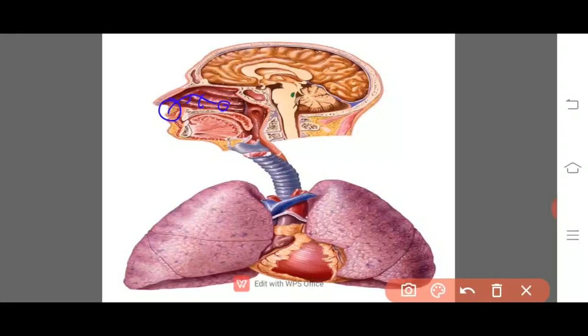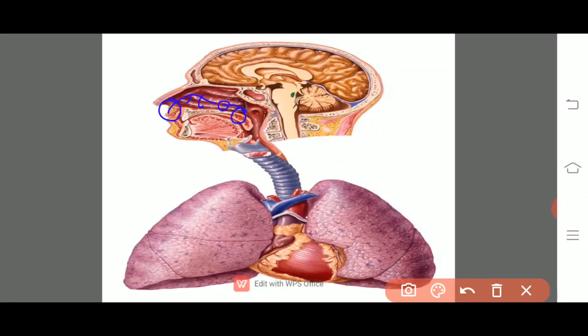Then followed by the internal nostrils, they open into the nasopharynx. This nasopharyngeal region is a common way for both the food and the air.